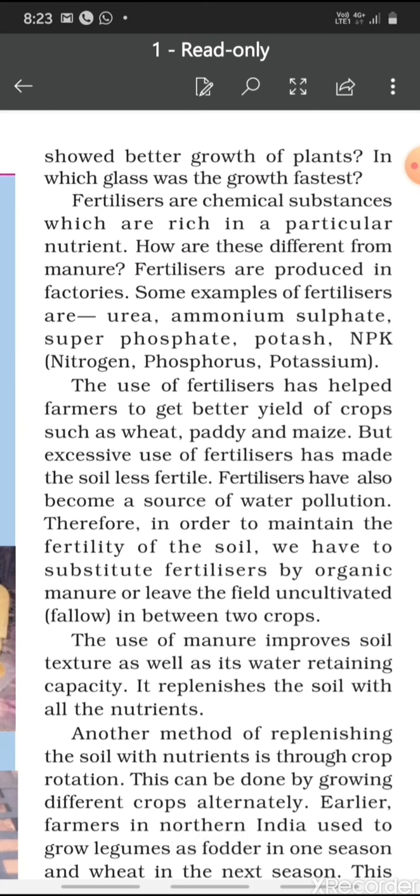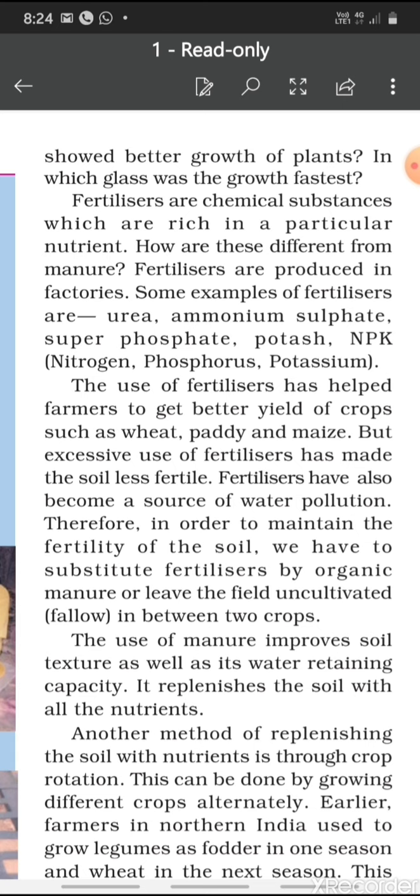Now what are fertilizers? Fertilizers are chemical substances which are rich in a particular nutrient. How are these different from manure? Fertilizers are produced in factories, whereas manures can be prepared in fields. Some examples of fertilizers are urea, ammonium sulfate, superphosphate, potash, NPK, that is N for nitrogen, P for phosphorus, and K for potassium. The use of fertilizers has helped farmers to get better yield of crops such as wheat, paddy,